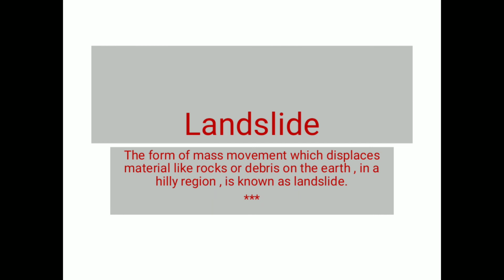It is a form of mass movement of materials like rocks and other debris of the earth, usually in hilly regions. When it slides down in a massive way, it is known as a landslide. Landslides often occur and are natural calamities. There are other natural calamities also, like earthquake, flood and volcanic eruption. Landslide is also one of the natural calamities.